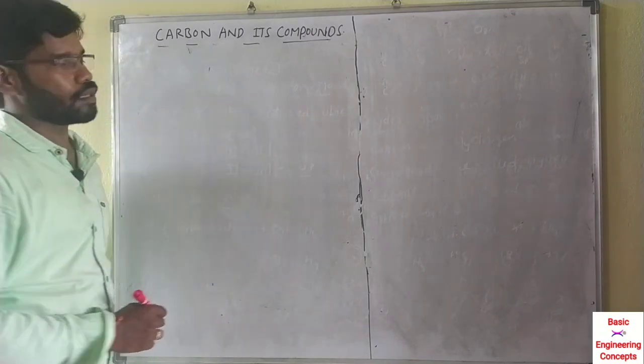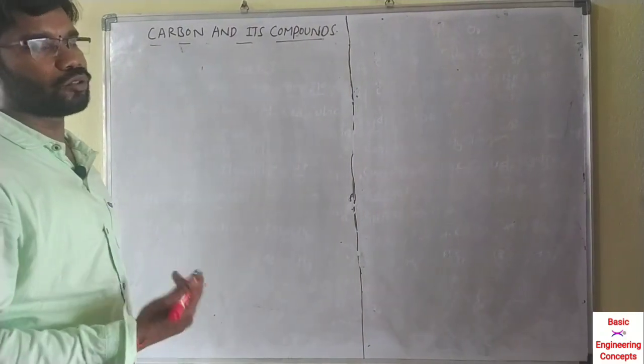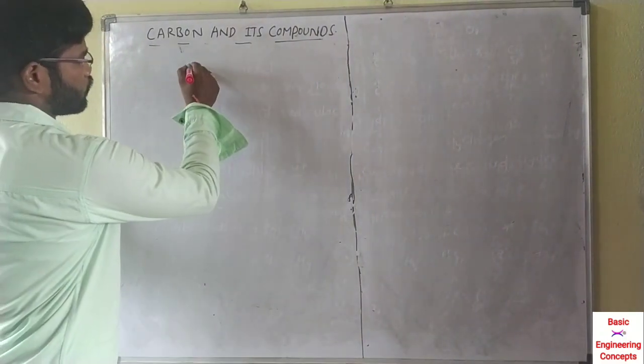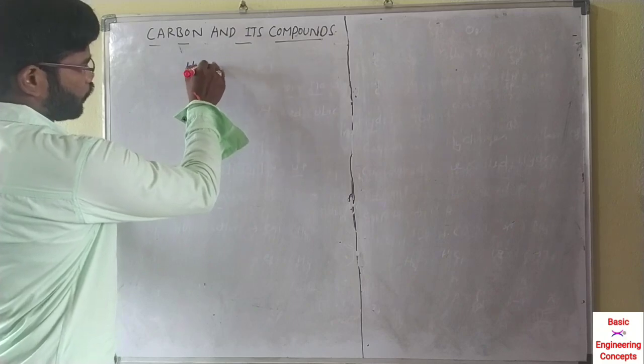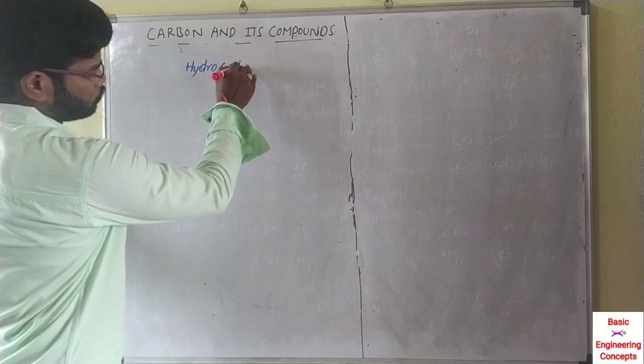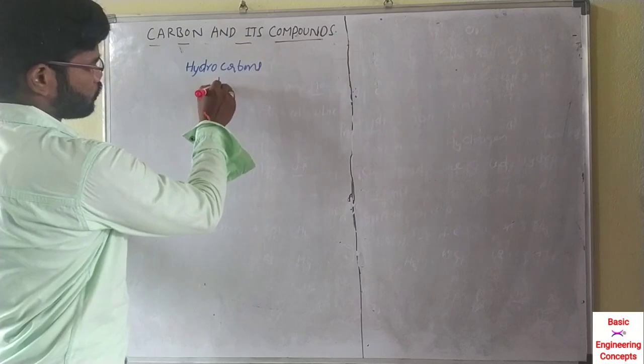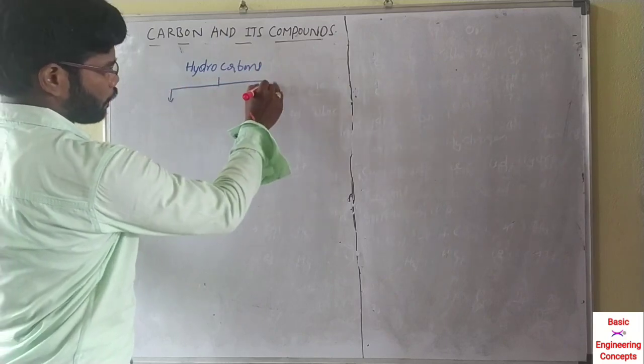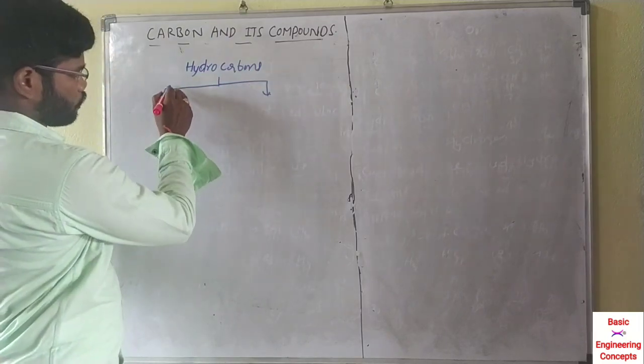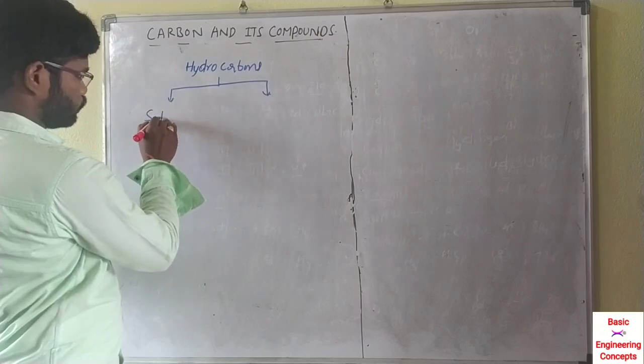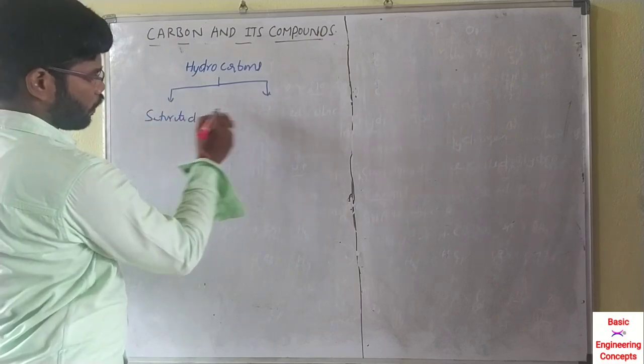These hydrocarbons are mainly divided into two types: saturated and unsaturated.